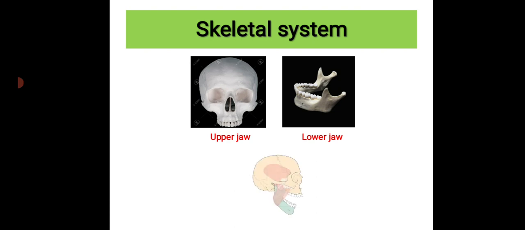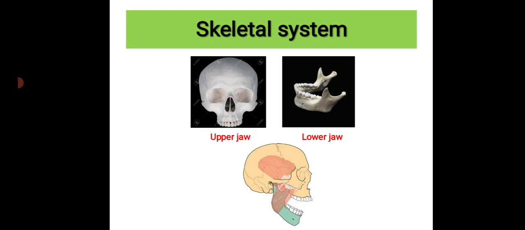See, here you can see the above part is the upper jaw and the below part is the lower jaw. So these two bones help us to talk and eat.